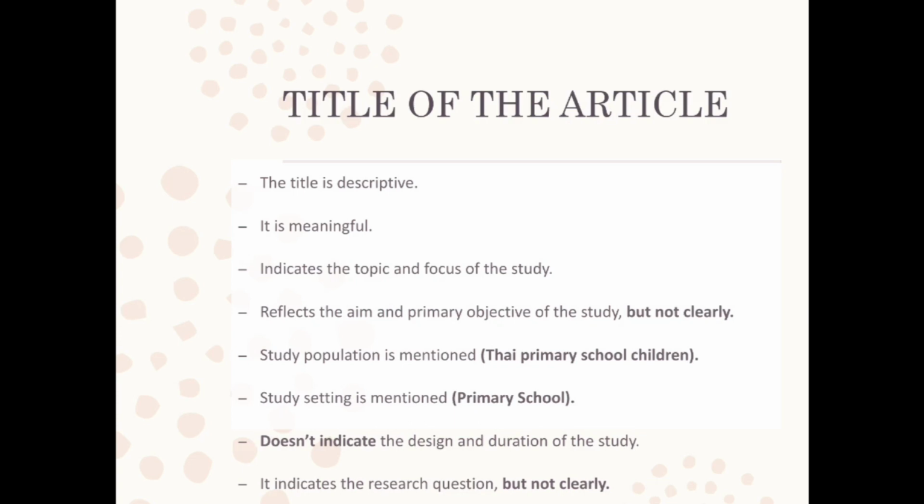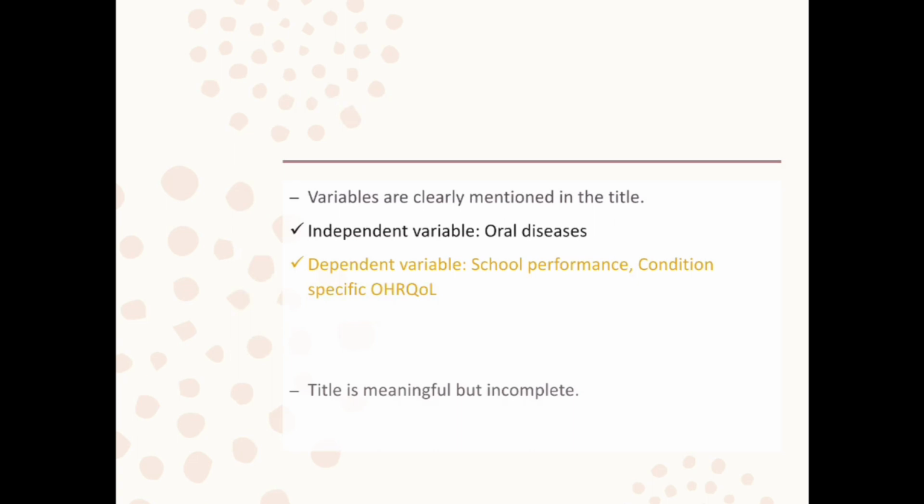The study setting is mentioned, that is primary school. See, I've mentioned here primary school, Thai primary school children. This makes it easy for the audience to understand. So it is a good idea to display all these terminologies which you find in the article over here. Then it does not indicate the design and the duration of the study, and indicates the research question but not clearly. The variables are clearly mentioned in the title, the independent and the dependent variables.